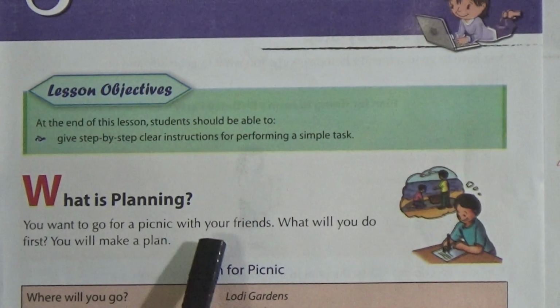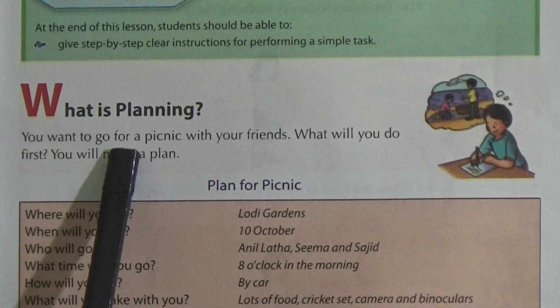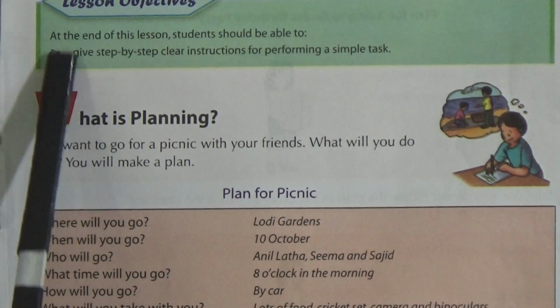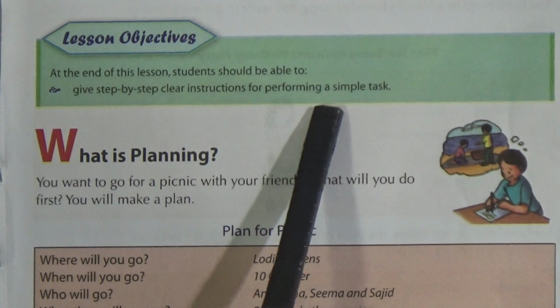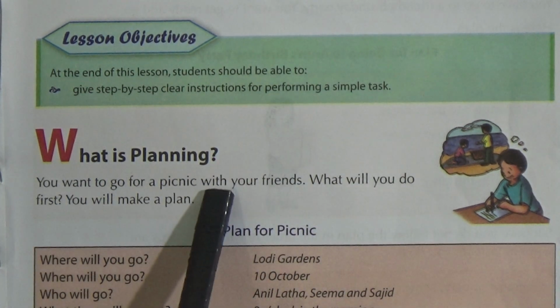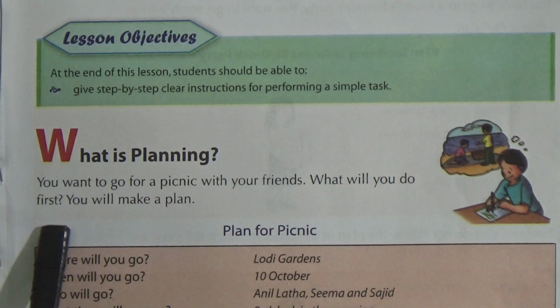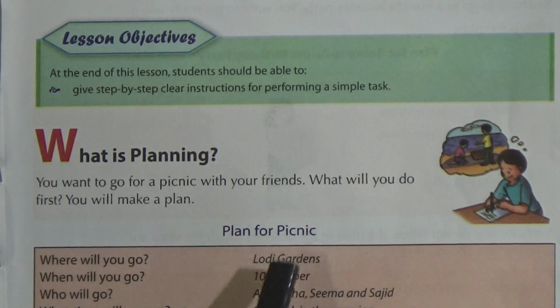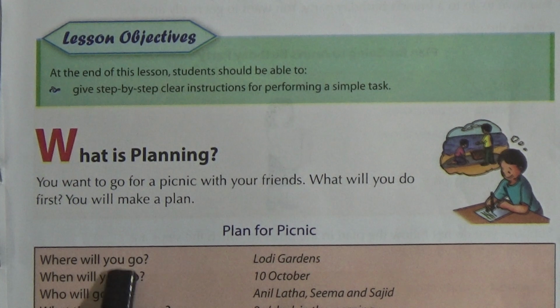In this chapter, we will see what is planning and instructions and how this is important for programming in a computer. The objective of this lesson is to give step-by-step clear instructions for performing a simple task. So what is planning? Suppose you want to go for a picnic with your friends, what will you do first? You will make a plan, right? So let's see. What can you include in a plan for a picnic?